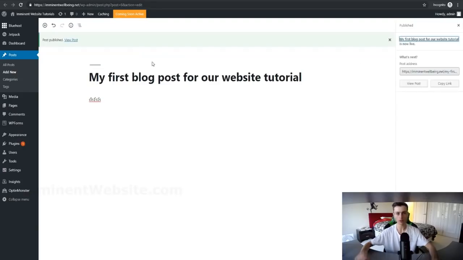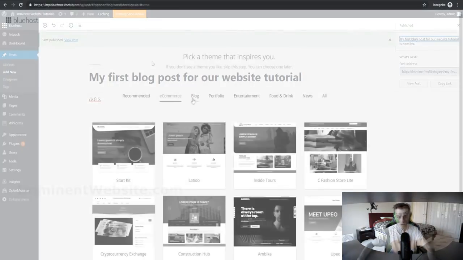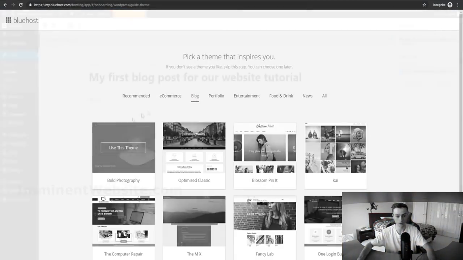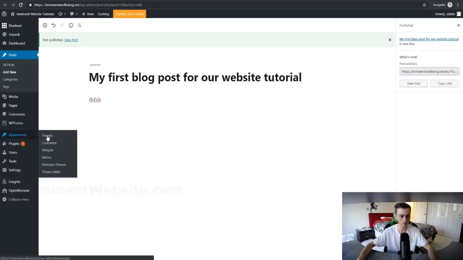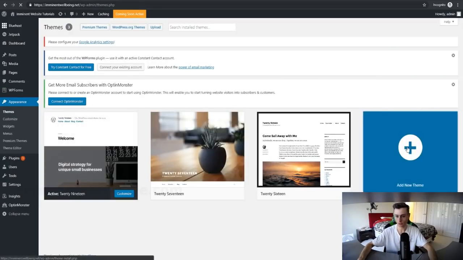Now what we want to do now is, because I didn't actually choose a theme in the first step before we actually access WordPress, if you ever want to change your themes, or if you don't like any of the themes in the prior steps, as you can see on screen right now, and you want to actually choose a theme right now when you're inside of WordPress, then what you can do is go to appearance right here and go to themes. You can click on add a new theme.